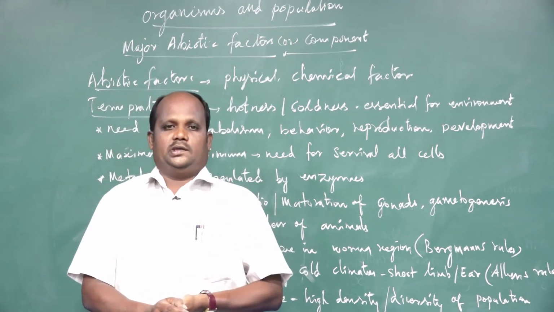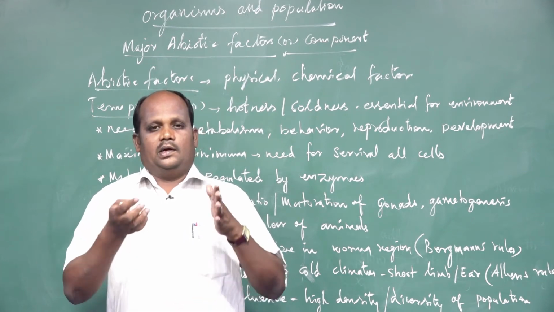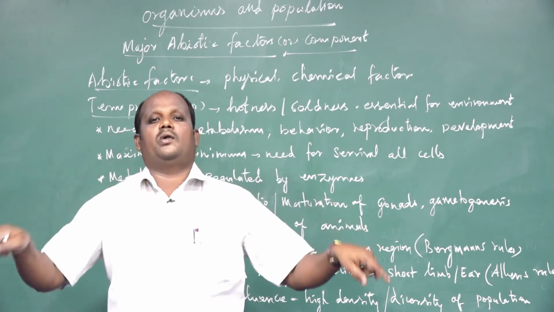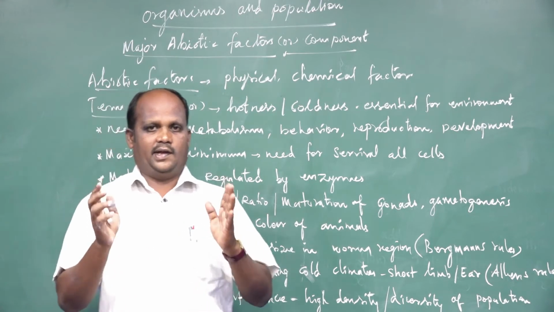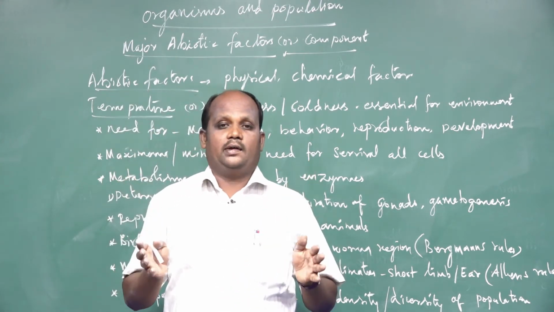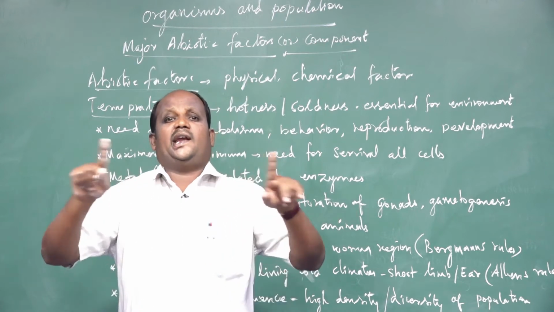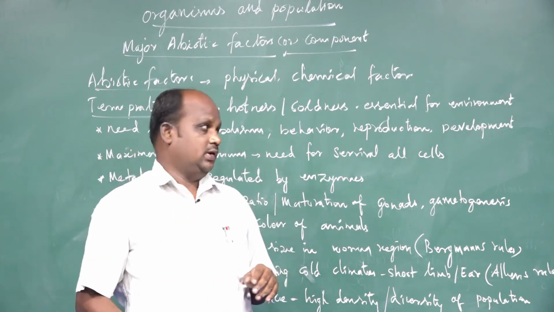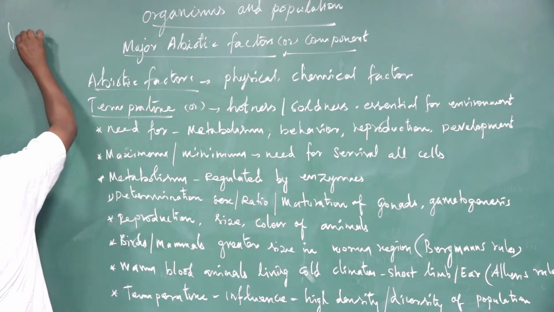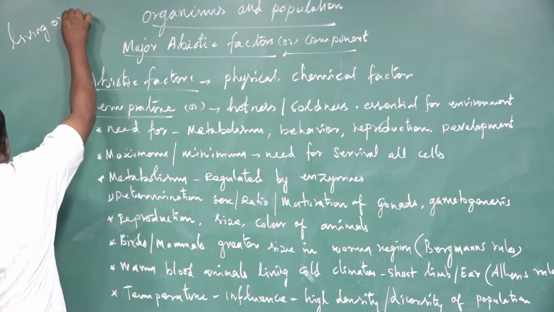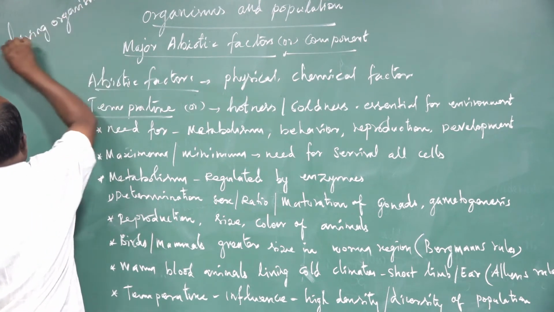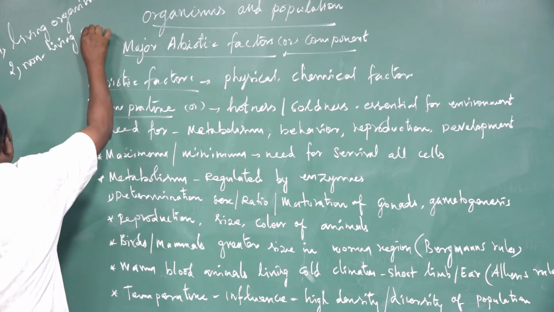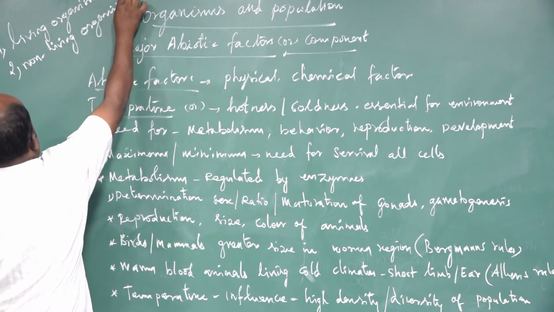What is ecology? Living and non-living organisms gathered together to form a restricted boundary is called ecology. So, from the ecosystem, we have two factors. One is the living organism. Second one is the non-living organism.